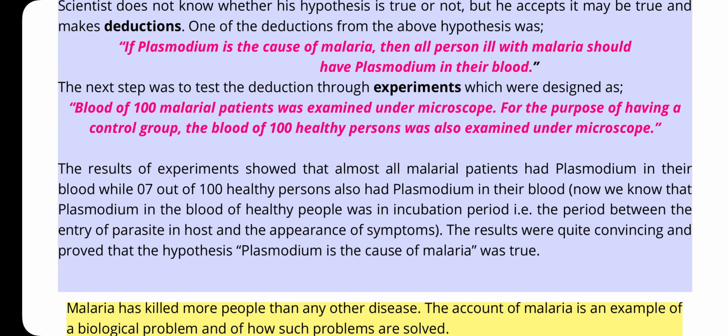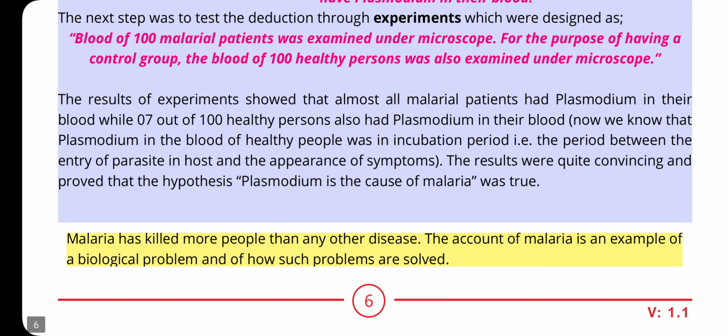The next step was to test the deduction through experiments, which were organized as follows. The blood of 100 malarial patients was examined under a microscope. For the purpose of having a control group, the blood of 100 healthy persons was also examined under a microscope. The result of the experiments shows that almost all malarial patients had plasmodium in their blood, while 7 out of 100 healthy persons also had plasmodium in their blood.